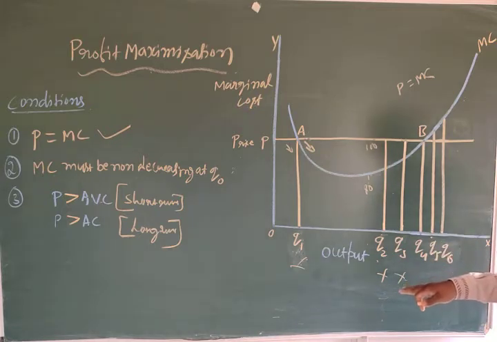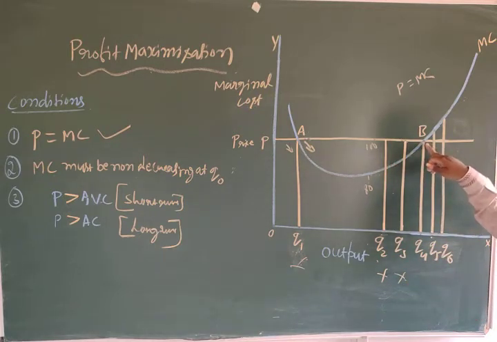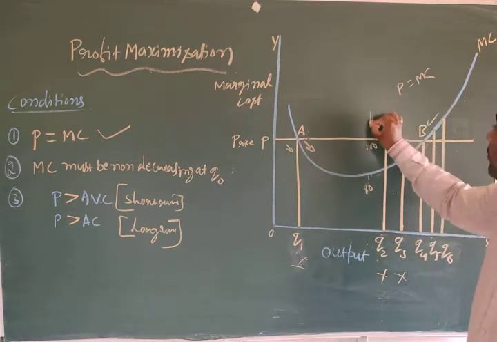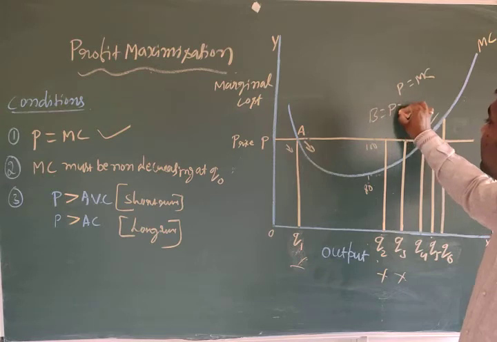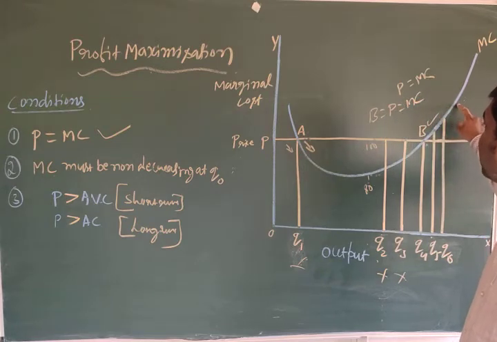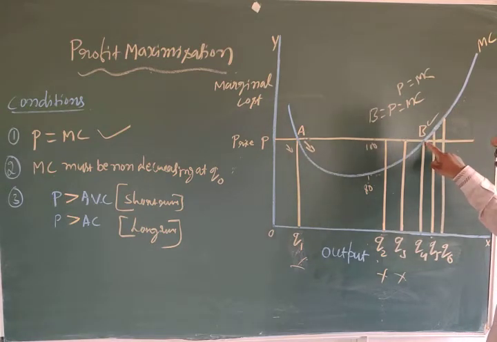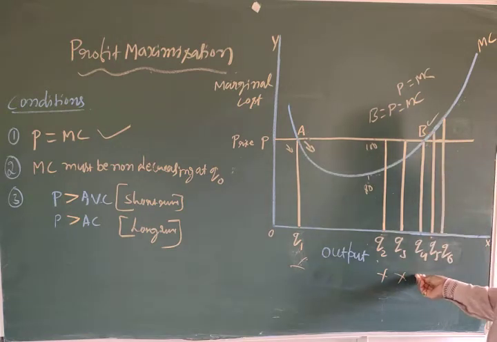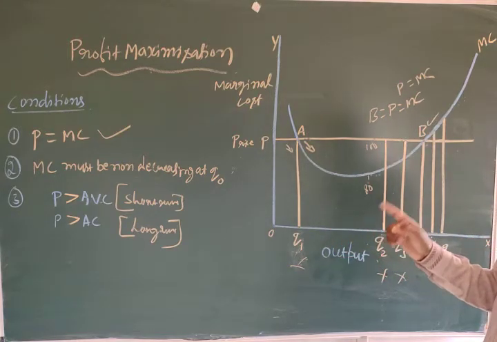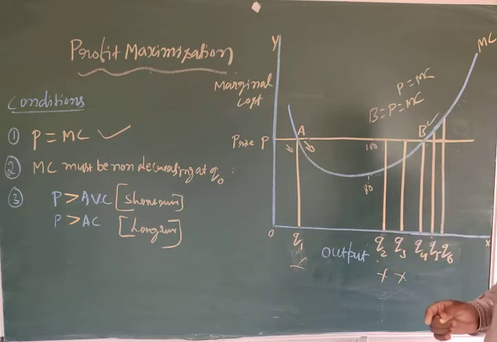According to the first condition, price should be equal to MC. Yes, right. At the point of B, P is equal to MC, because the marginal cost curve touches the price line at the point of B at the quantity of Q4. And also MC must be non-decreasing at Q0.